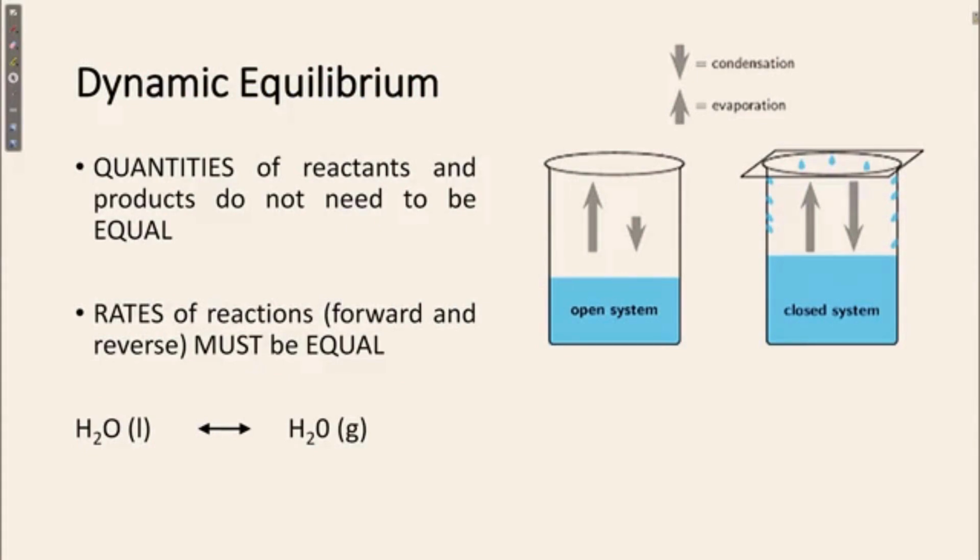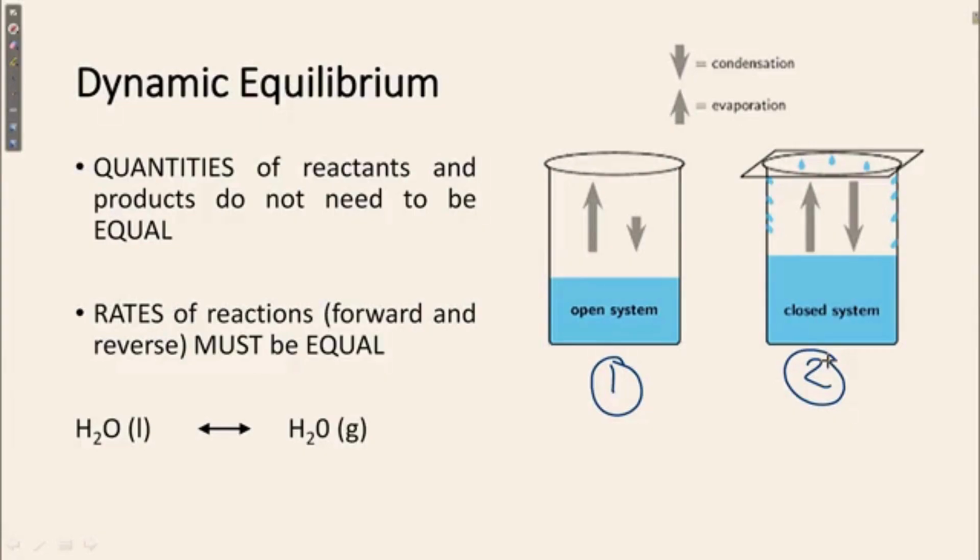You can see here there are two systems. One is an open system and the second one is a closed system. We close this system with the help of a cover. So what will happen in the open system? If we give some temperature to the open system, the liquid present in this container will evaporate. As it evaporates, the amount of liquid will decrease.